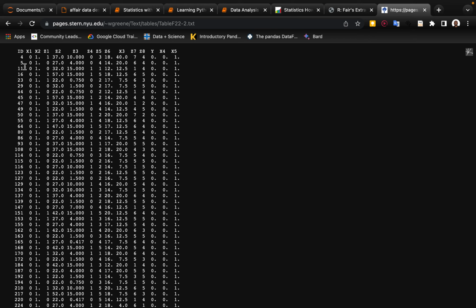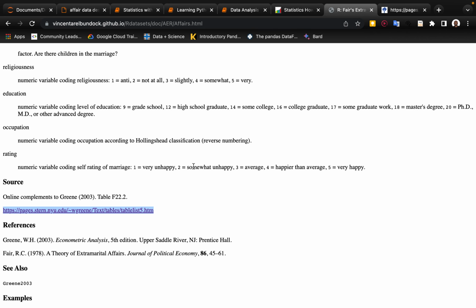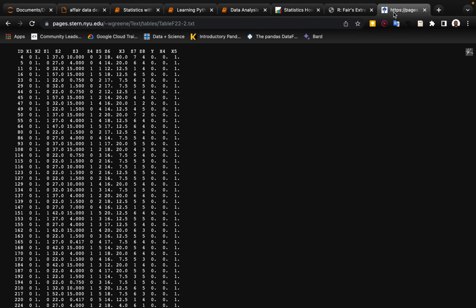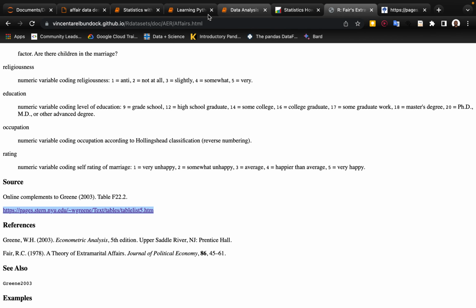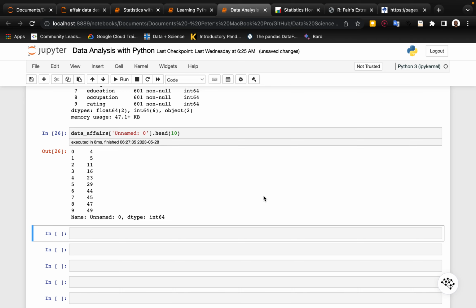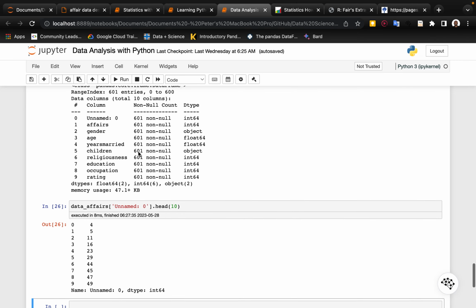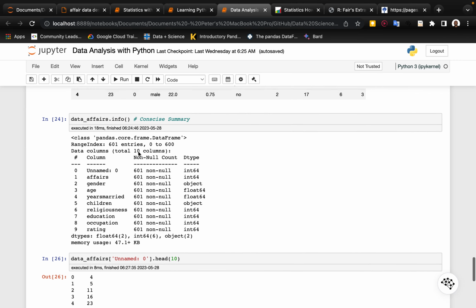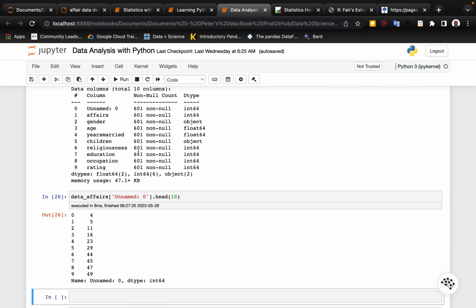So it gave it a different name, right? So it has IDs here. So you can see the initial data was how it was named before it was renamed, right? So it's interesting. So these are IDs. So I think what we're going to do is we are going to look at this data set and we're going to rename this data set. So that's going to be one of the last things we're going to do. We're going to rename this data set and call it ID. So we know that we have an ID column.